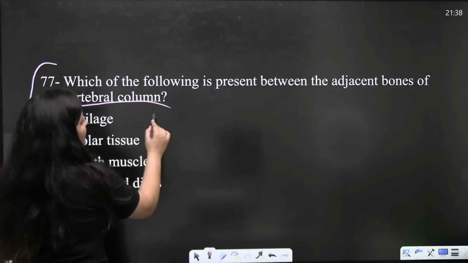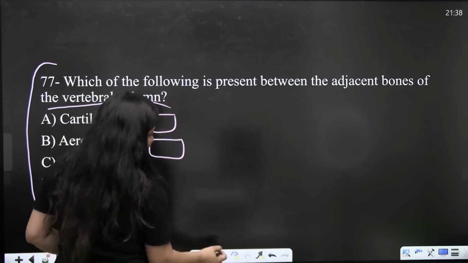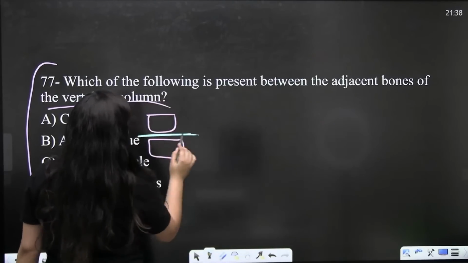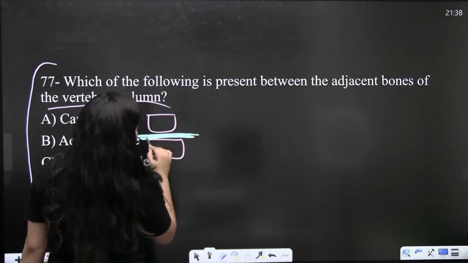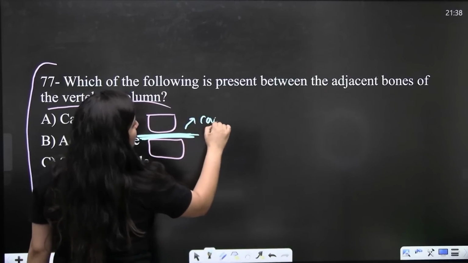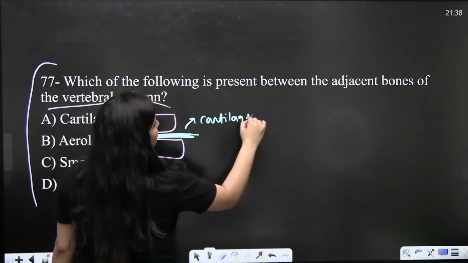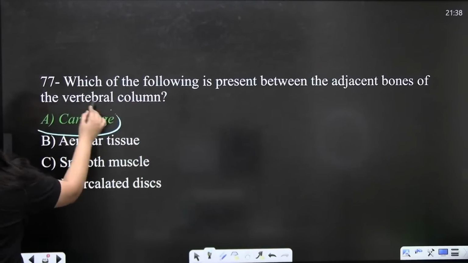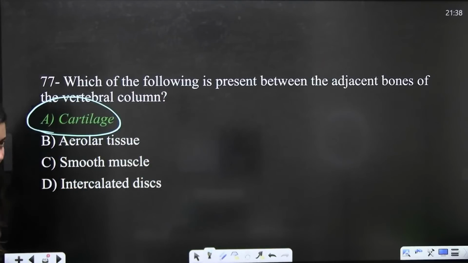Bache, vertebral column, vertebrae are there, and in between these vertebrae, what do we have? Some intervertebral discs, and they are cartilaginous. They are basically cartilages. So obviously the correct answer here is A, cartilage, right?